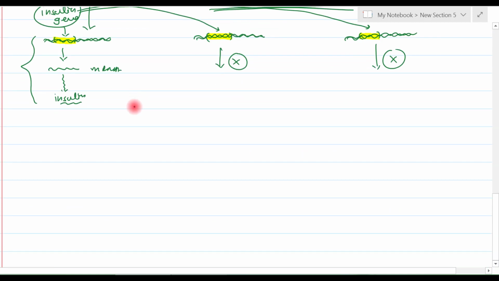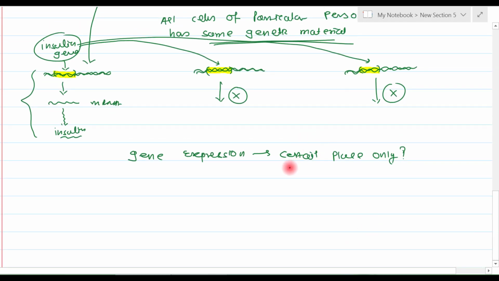That means the gene expression is carried out at a certain place only, as I told you in the example, that the insulin gene is expressed only in the pancreatic beta cell. Such type of gene expression is known as a spatial pattern of gene expression.